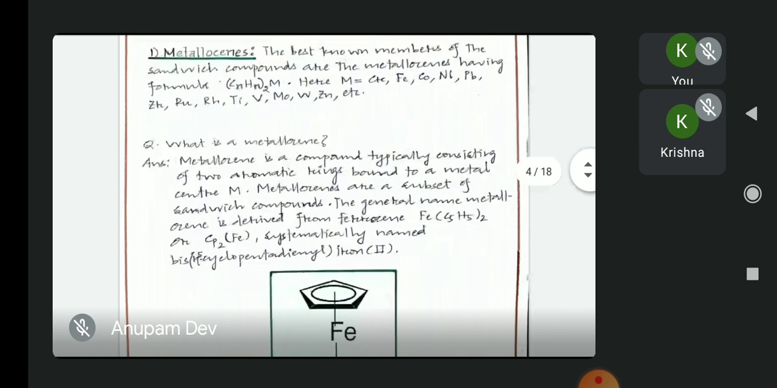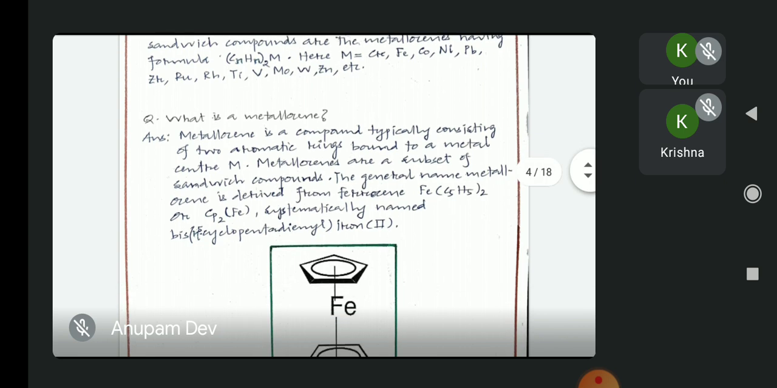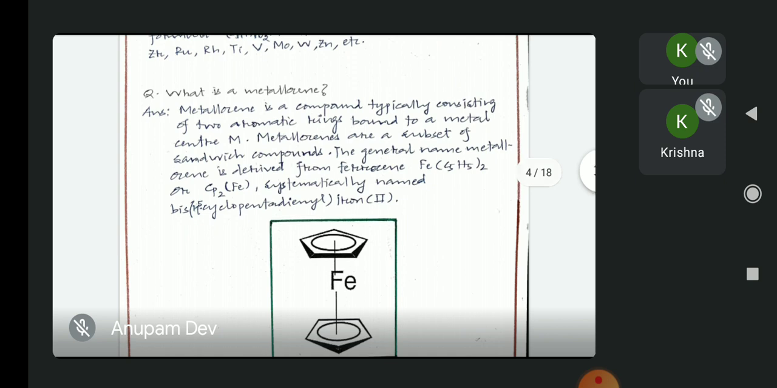The best known members of the sandwich compounds are the metallocenes having formula (CnHn)2M, where M is a metal which can be chromium, iron, cobalt, nickel, lead, zirconium, ruthenium, rhodium, titanium, vanadium, molybdenum, wolfram, zinc, etc. So what is a metallocene? A metallocene is a compound typically consisting of two aromatic rings bound by a metal center M. The metallocenes are a subset of sandwich compounds.